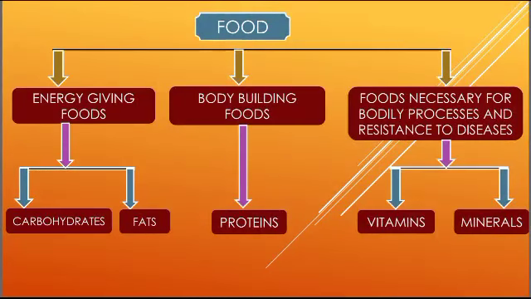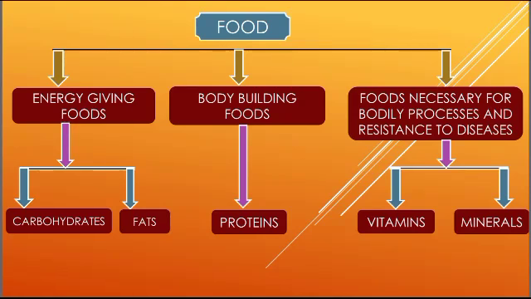We have discussed balanced diet, nourished diet that consists of all the constituents, and we have studied these in this particular video. So a food should have these constituents. So what is the purpose of each constituent? Just see in this slide. Carbohydrates and fats provide energy giving foods. That means they keep energy in your body to do different tasks. Proteins help in body building. That means when you consume a protein diet, it will help you to make your body strong enough to fight against disease.